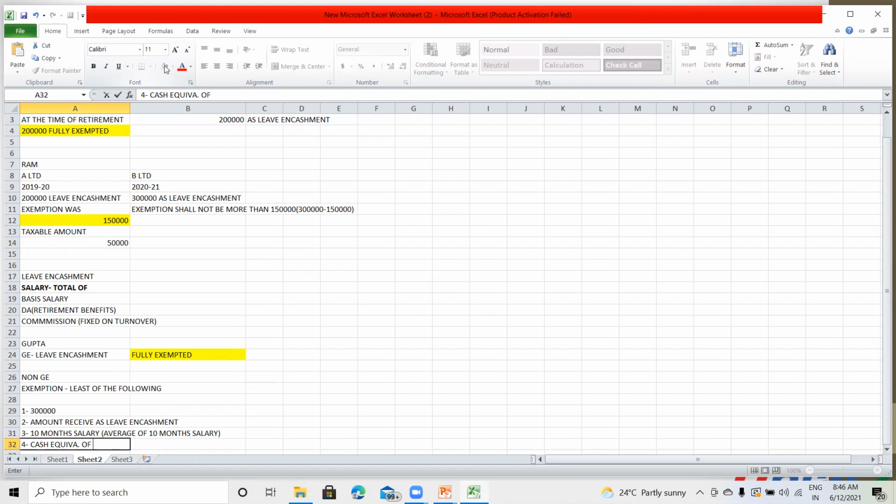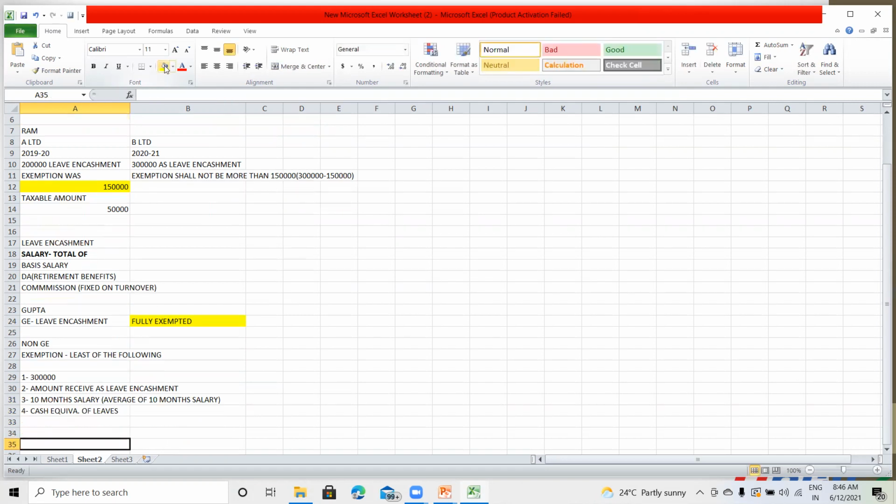We will calculate it on the basis of these limits, and whichever is lower will be exempted.